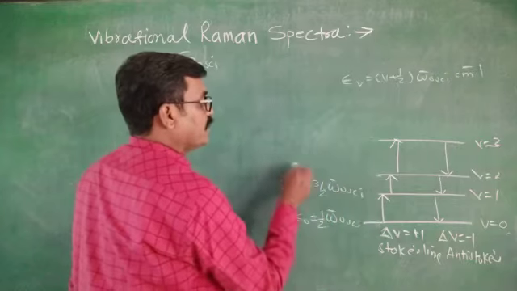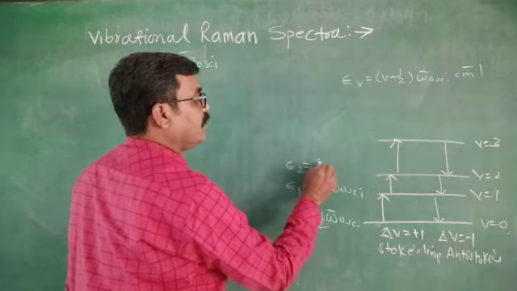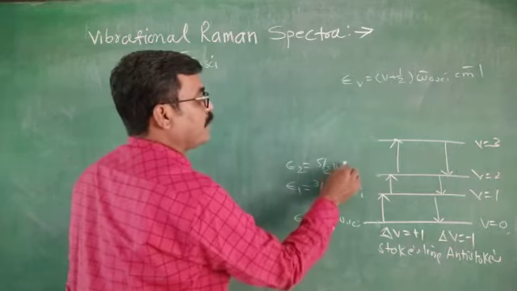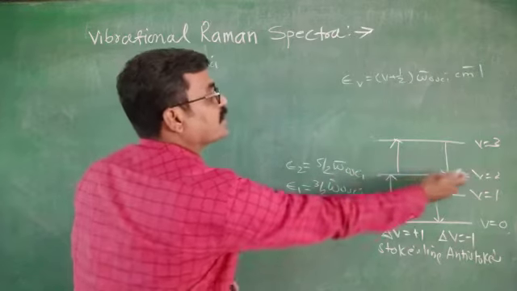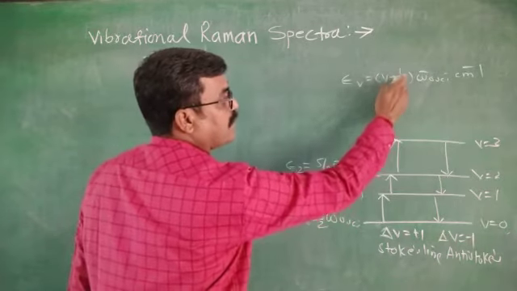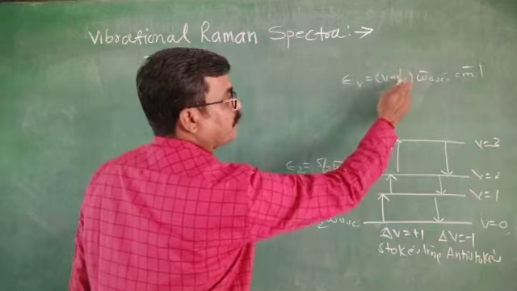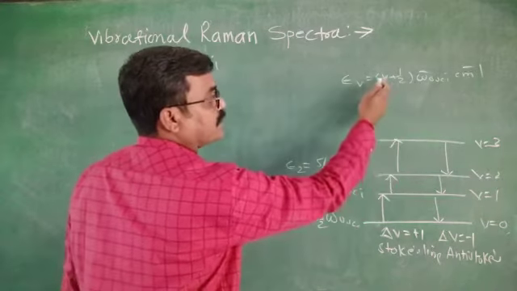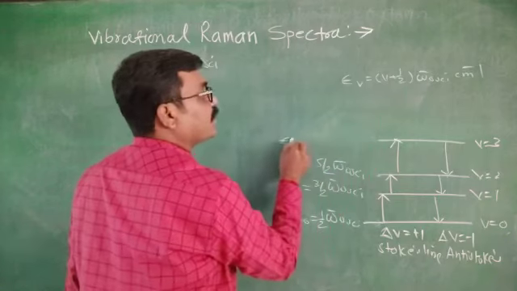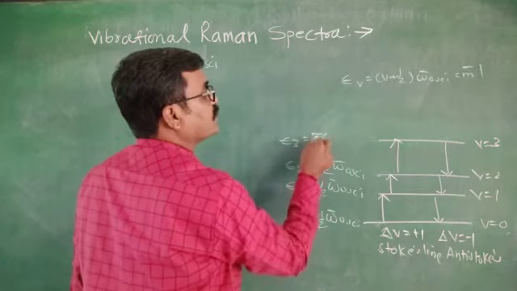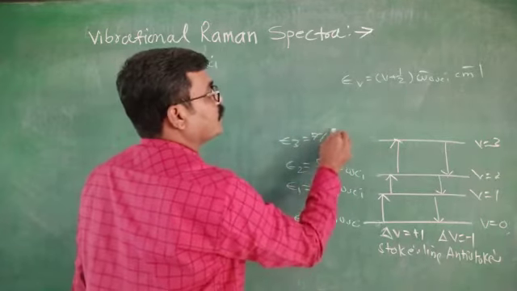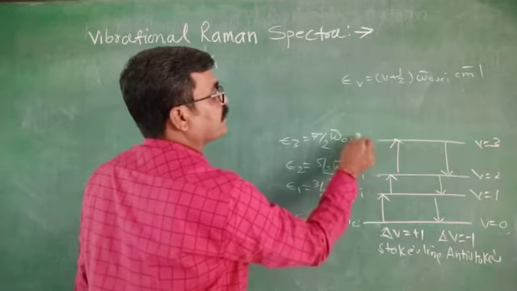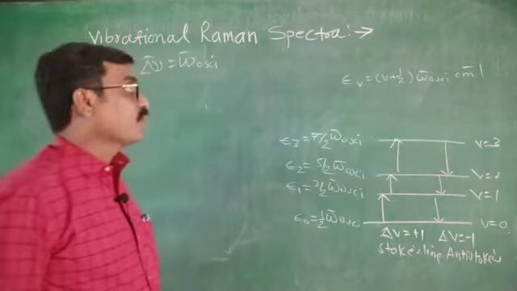Epsilon 2 is 5 by 2 omega bar, because V equals 2, 2 plus half, 2 twos are 4, 4 plus 1, 5 by 2. If V equals 3, epsilon 3 equals 7 by 2 omega bar of oscillation.